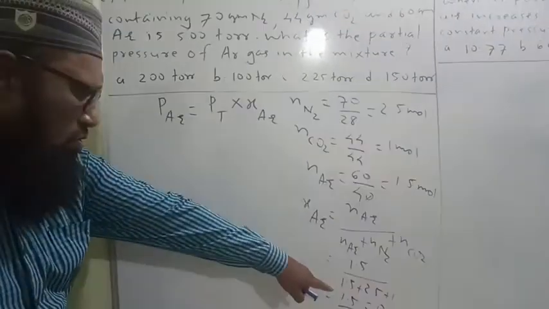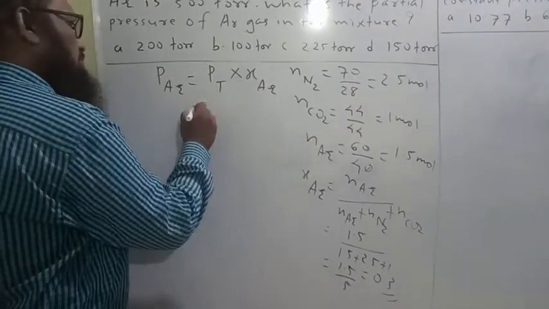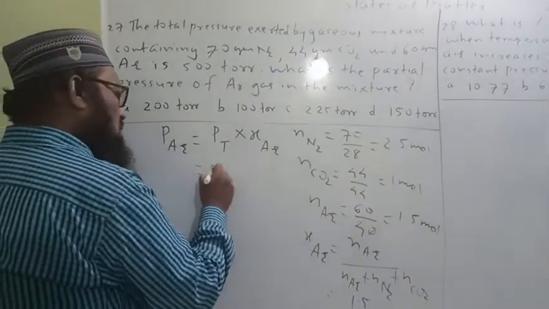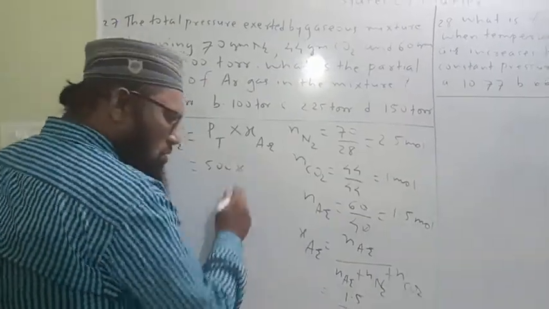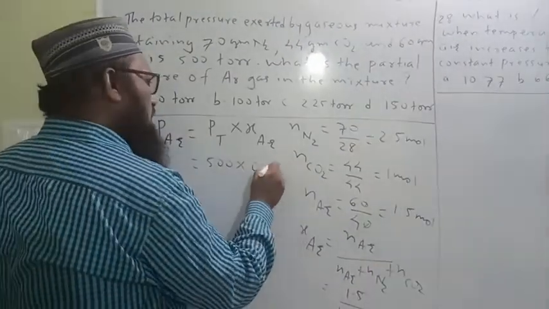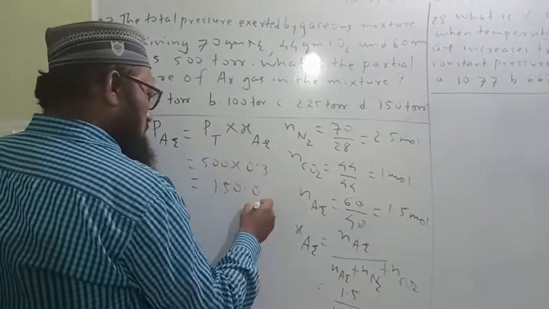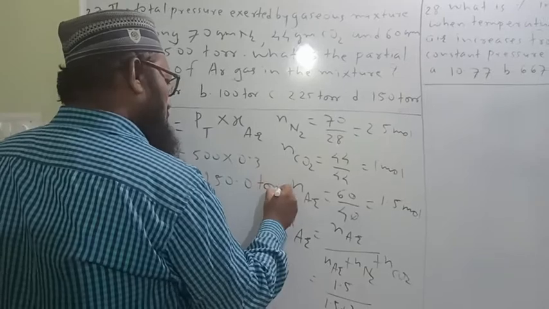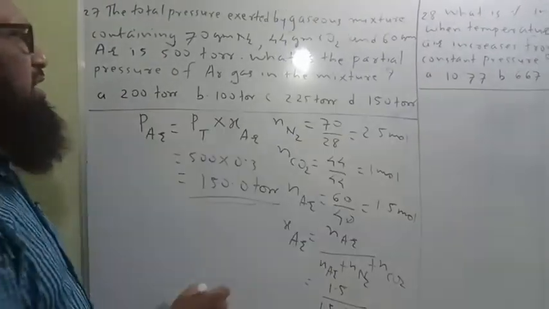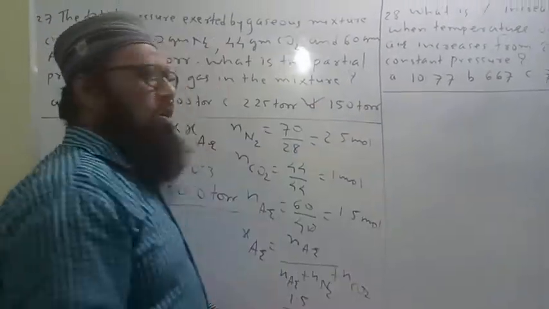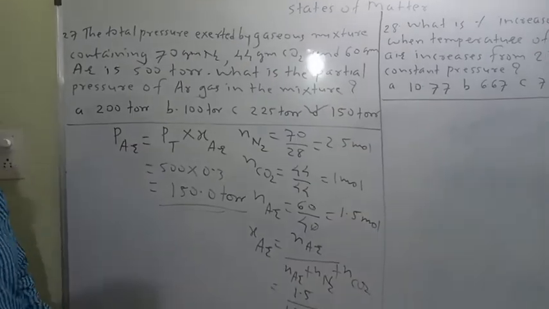Let us use that mole fraction here. Total pressure is 500 torr into mole fraction of argon 0.3. What will we get as the answer? 150 torr is the final answer. D is the correct option. 150 torr.